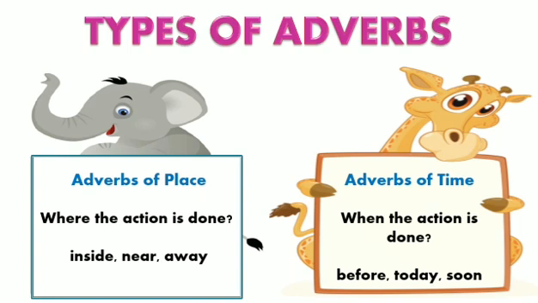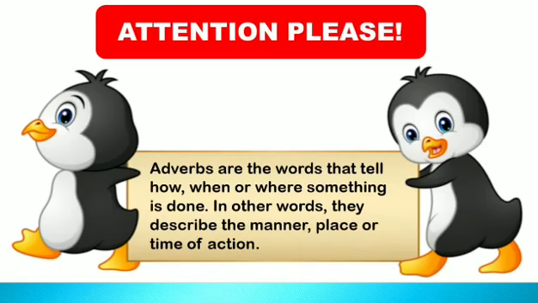Tomorrow. So the word tomorrow is telling the time of the action that you will do. Right? So this word is telling you the time of the action, hence it is an adverb of time. More examples include before, today, soon, yesterday, day before yesterday. So all these words are adverbs of time.